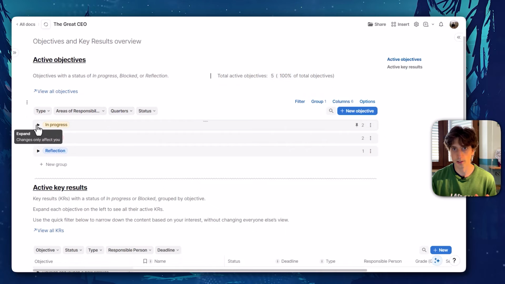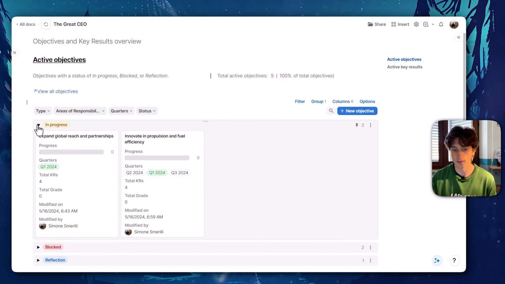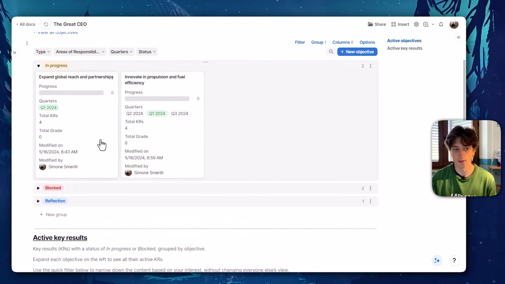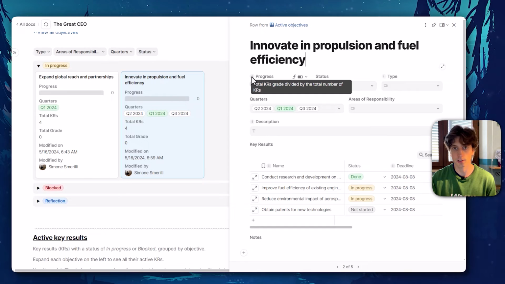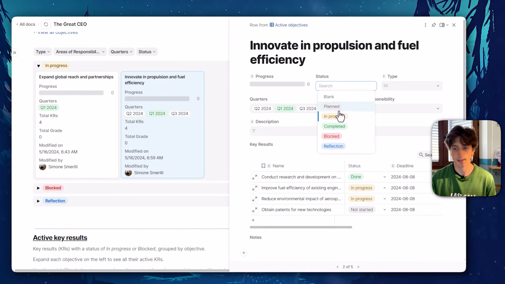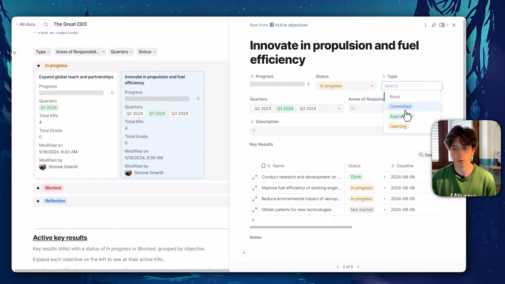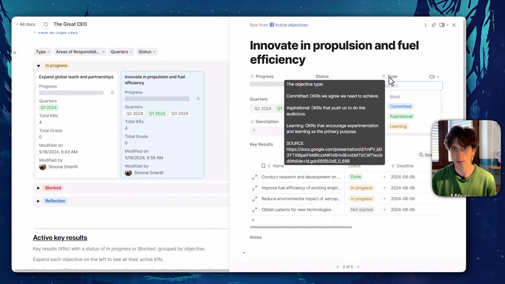In here, objectives are grouped by status, that is the active statuses, and you can expand each status to see the objective. You can open the objective page to see more details. The progress is based on the key results. The status can be planned, in progress, completely blocked, or reflection. The type of objective, this one as well, will be explained in the documentation from John Doerr.